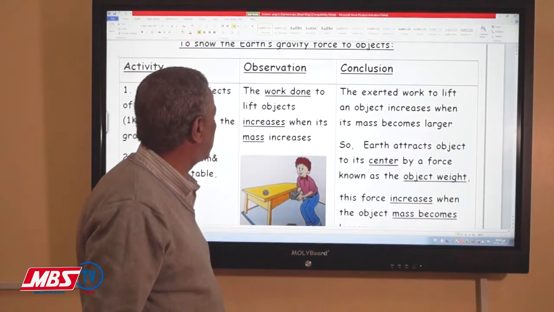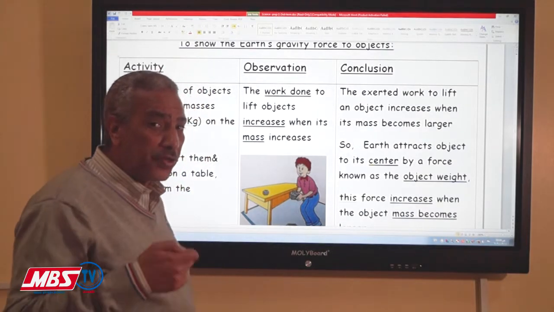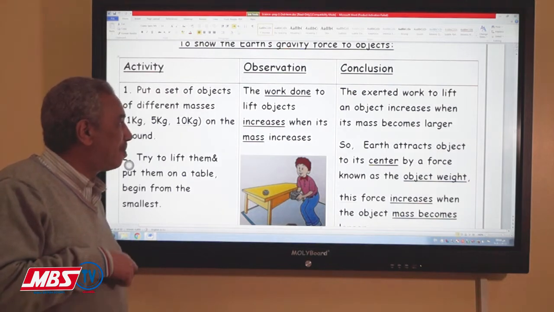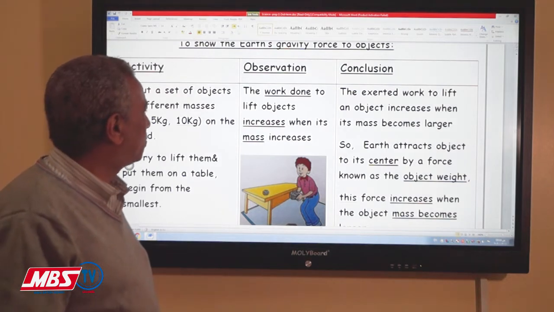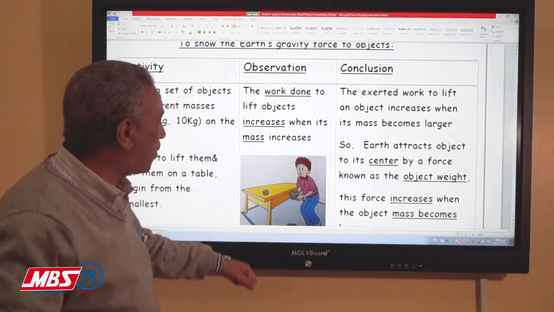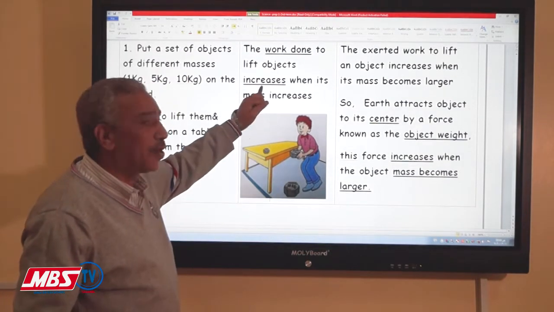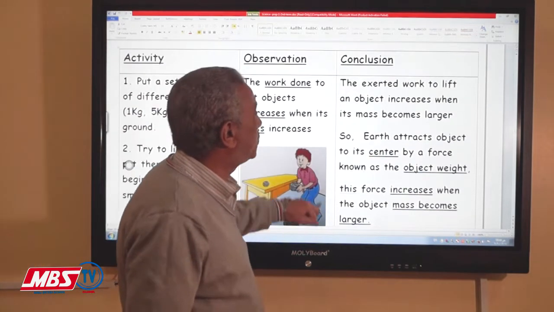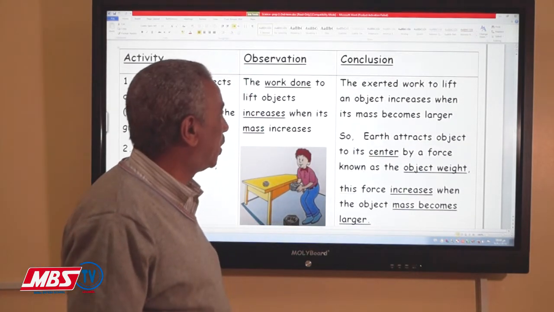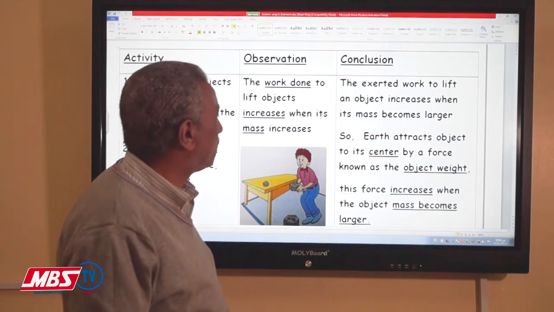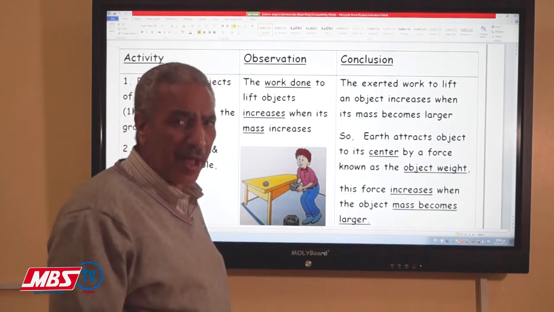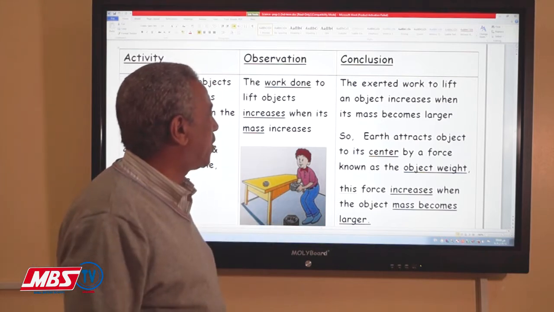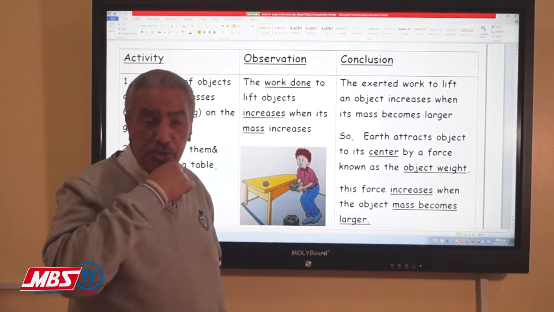The observation is that you are going to make it work. This work will be bigger if the mass of the object is bigger. When the mass of the object increases, that means the work that you are going to do to transfer the mass from this place to another place will be bigger also. That means there is an external exerting force you have to apply to transfer it. And the value of the work done will be bigger by increasing the mass of the object.